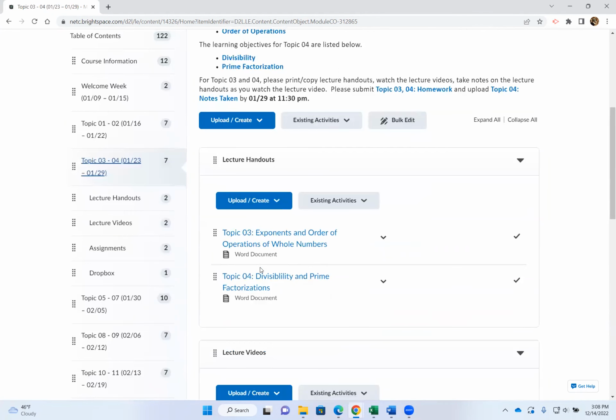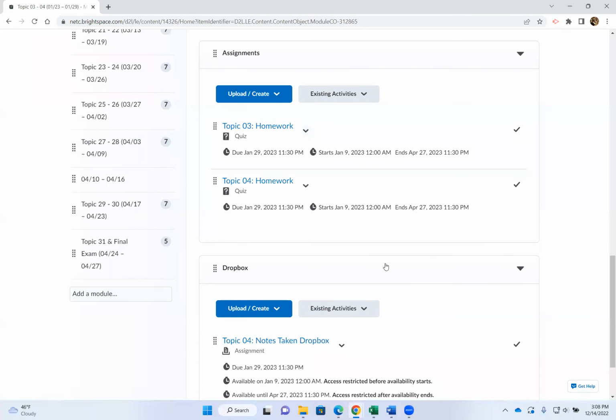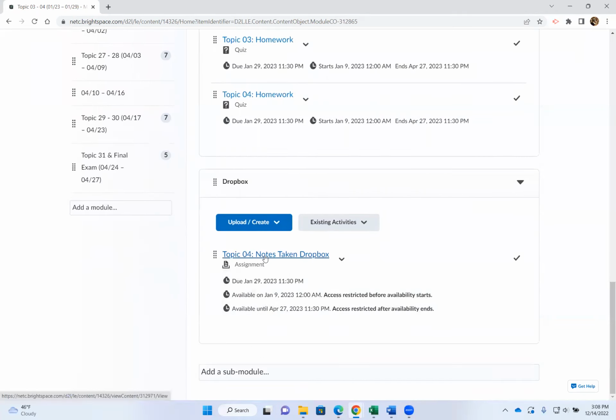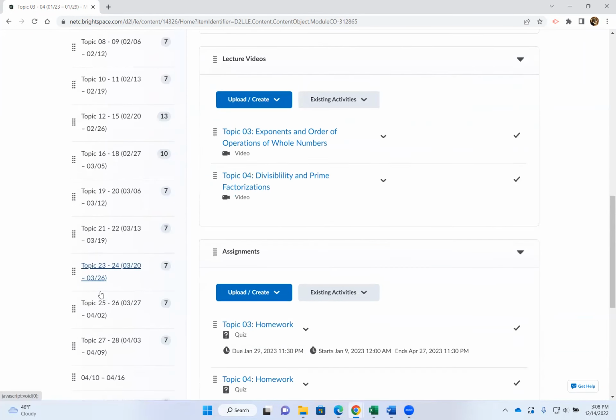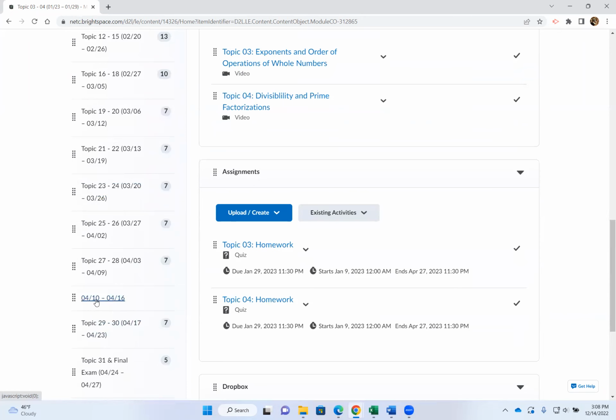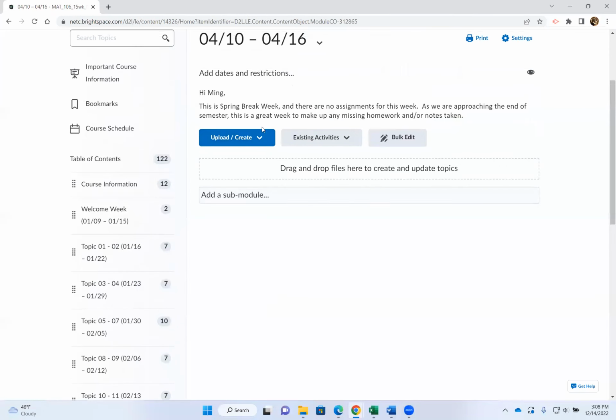The due dates are already assigned for all these homework. The end date is set at April 27, just in case you need to make up some of the missing homework. Then you can go ahead and make it up. I don't have to open it up for you. But there is a start date and a due date for all the homework assignments. So please do not fall behind on your homework and the notes that you're supposed to turn in. April 10th to April 16th is spring break.